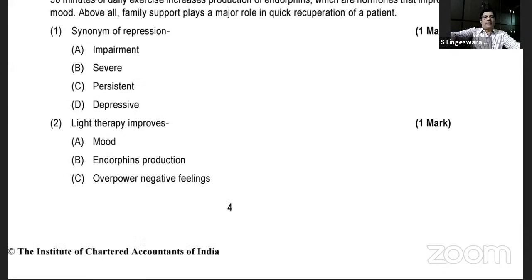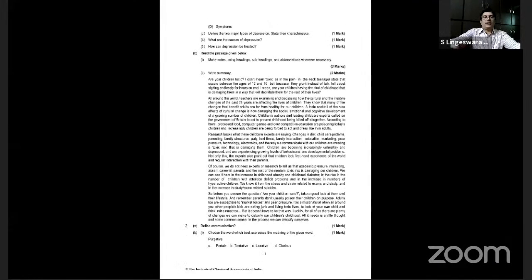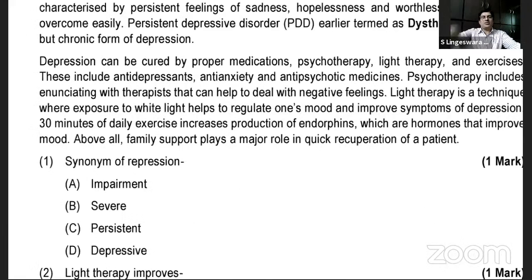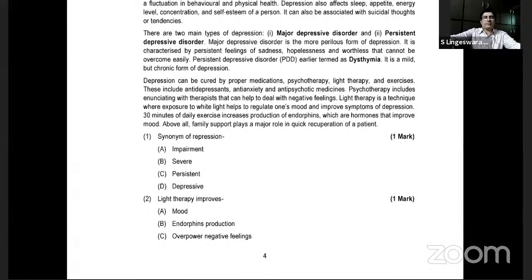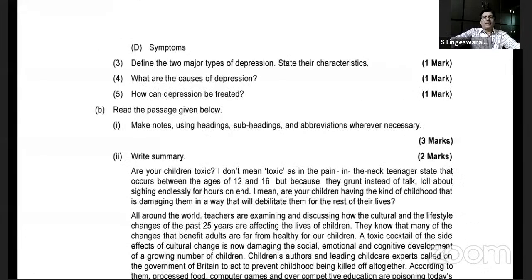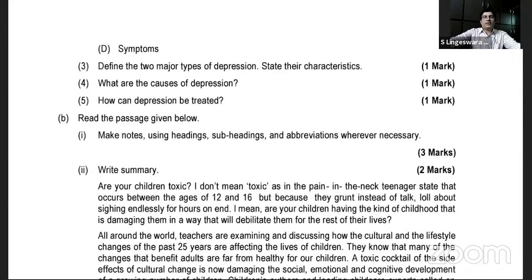Okay. And then for second, light therapy improves dash mood, endorphins production, and overpowers negative feelings, right? And you have something called symptoms, right? Symptoms. So with this, option D, sir. Symptoms. Second question, option D. Fantastic. D is the answer, right? Okay. Well, third question, please.